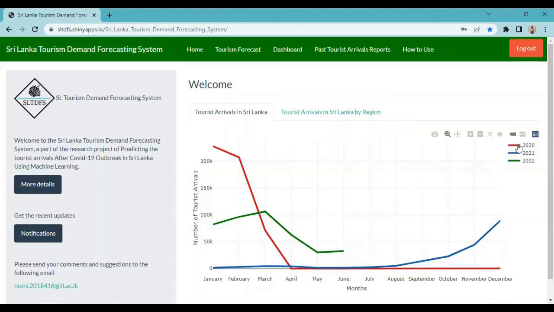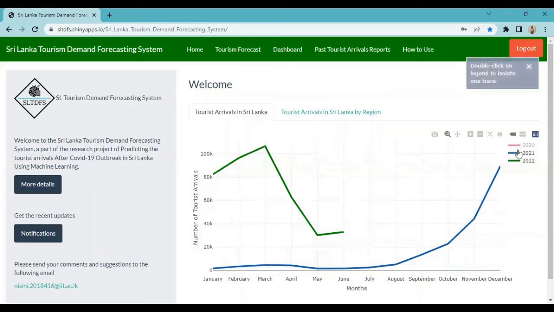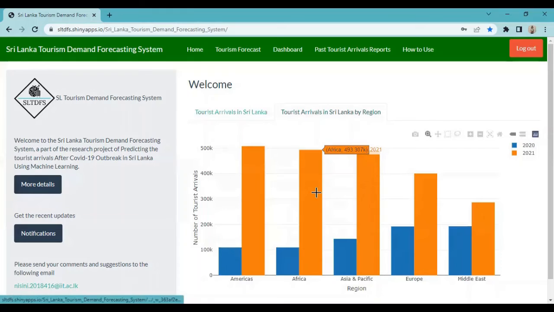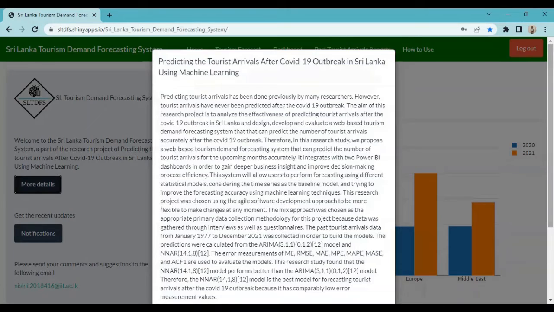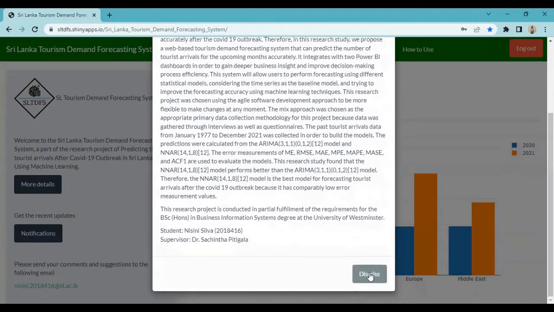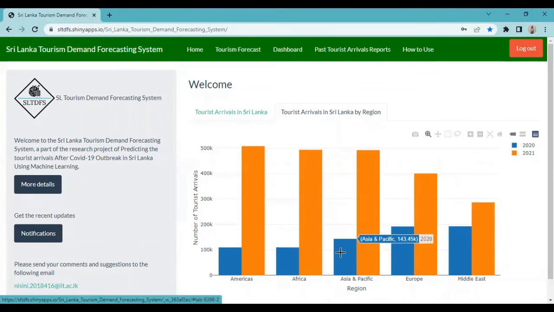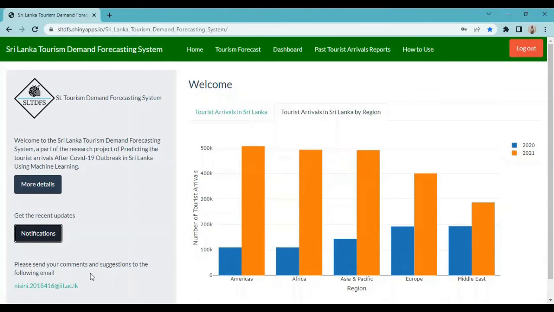By clicking on each series, you can see the tourist arrivals details for each year. In the second report, you can see how tourist arrivals happen according to the region for the last 2 years. By clicking on this more details option, you can see more details about this project. You can get the recent updates by clicking on the notification option. You can send your comments and suggestions to the provided email.